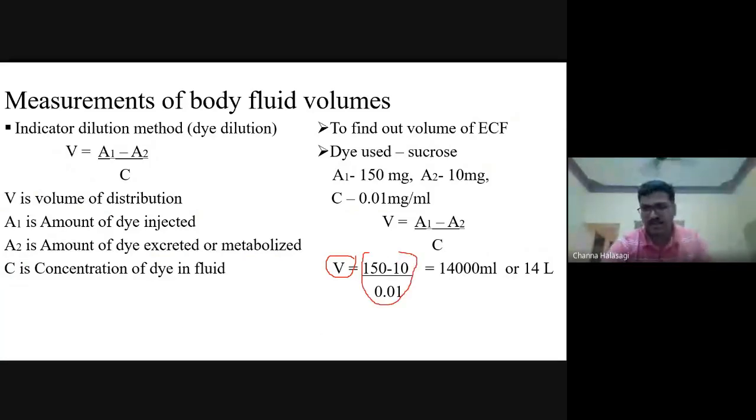They gave some concentration, and the formula remains the same, and the answer was the same. 14 liters was the answer in that. Okay, 13.9 and something was there. So the same question has been repeated in the last AIIMS.